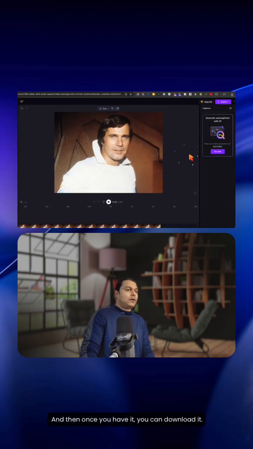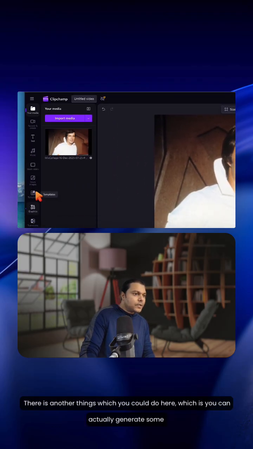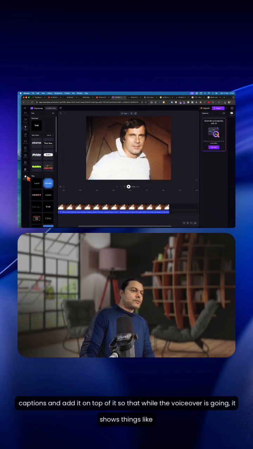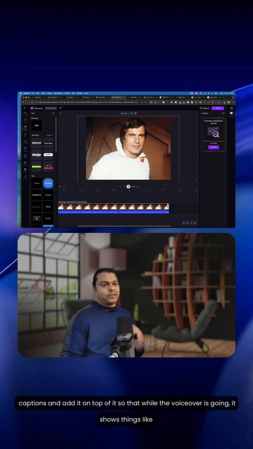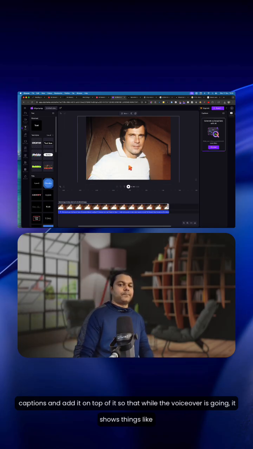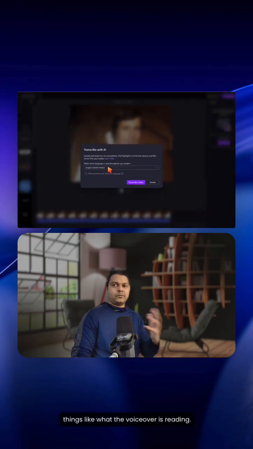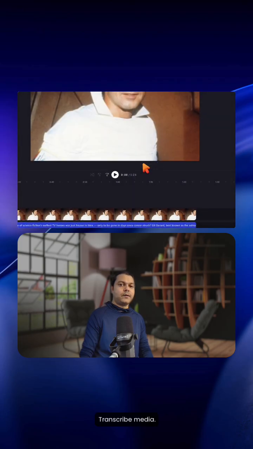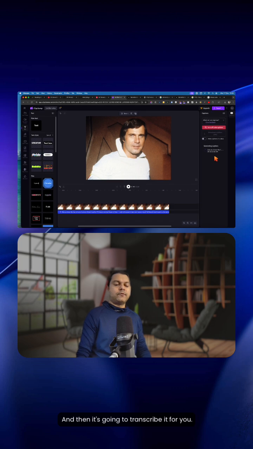Now there is another thing which you could do here, which is you can actually generate some captions and add it on top of it, so that while the voiceover is going, it shows what the voiceover is reading. So let me click that, transcribe media, and then it's going to transcribe it for you.